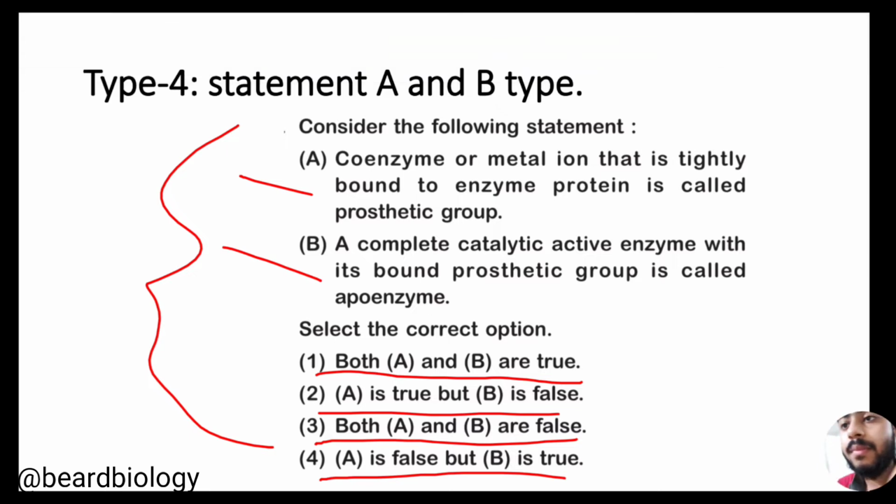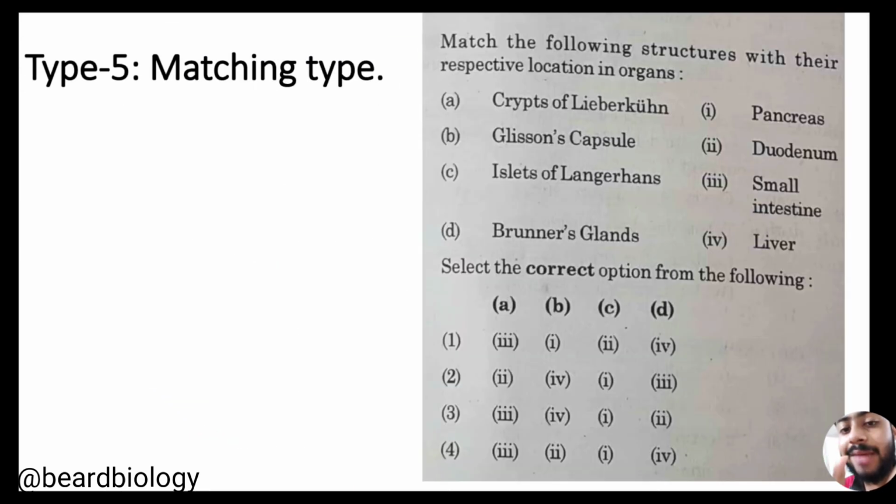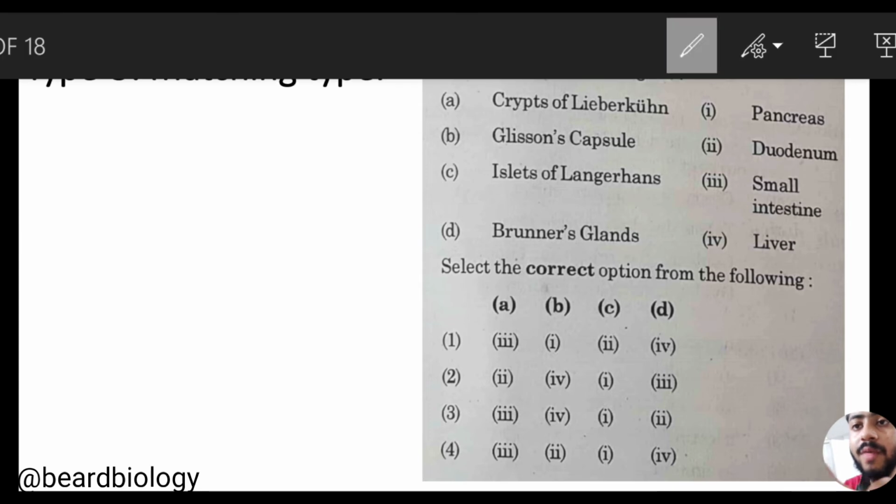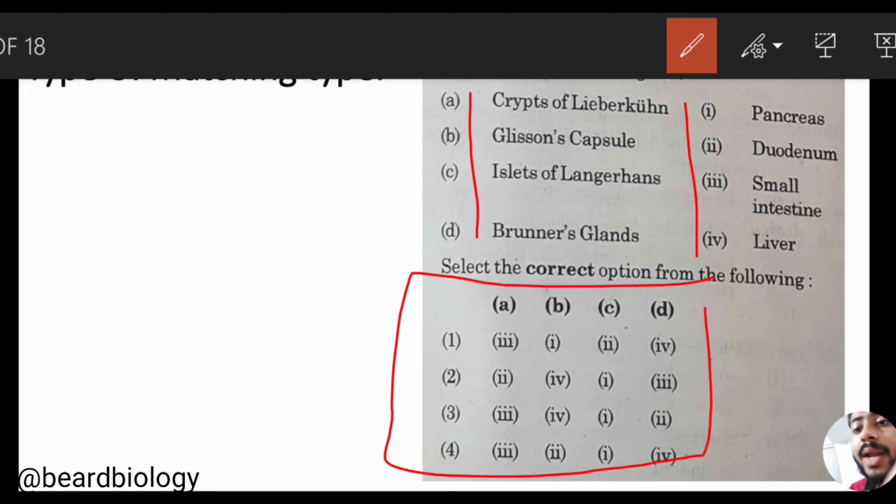Now come to the matching type, that is the type 5. What happens in the matching type? They used to provide two columns. This is one column, this is the other column. So we have to match these columns, and finally we have to choose which is the correct option here. So this is the prototype. They always ask the matching type of question in this form.